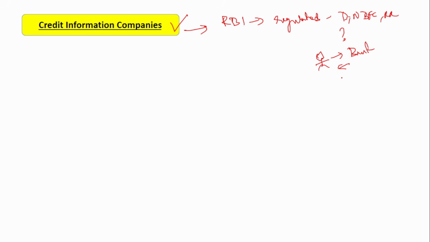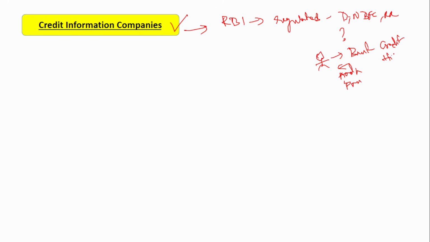The next topic that we are going to cover is the Credit Information Company. RBI is the organization that also regulates the credit information companies, apart from the banks, NBFCs, RRBs, Small Finance Banks, and all these organizations. So what is a credit information company? Basically, if a person goes to a bank, the bank will obviously get various ID details like Aadhaar, address proof details, and also ID details like PAN. All these details will be collected, and they will check his history. What history? His credit history.